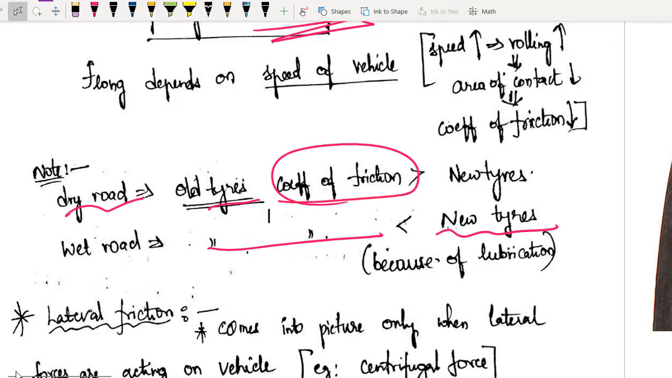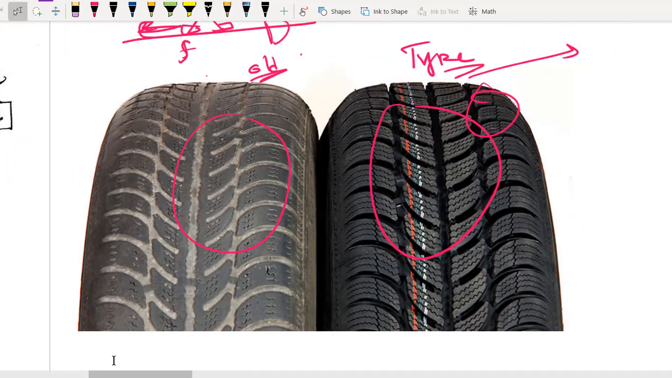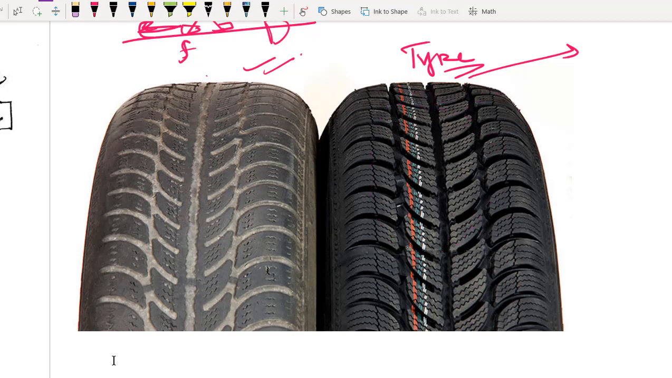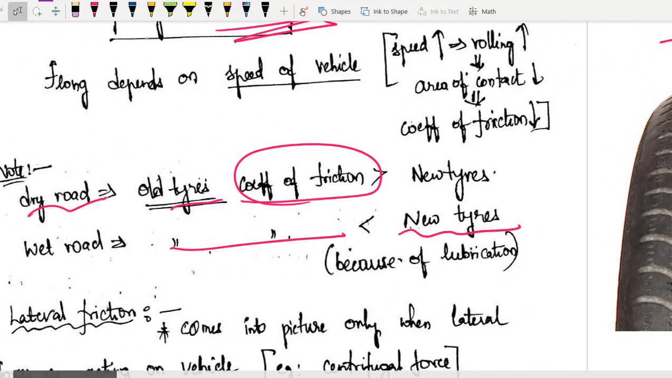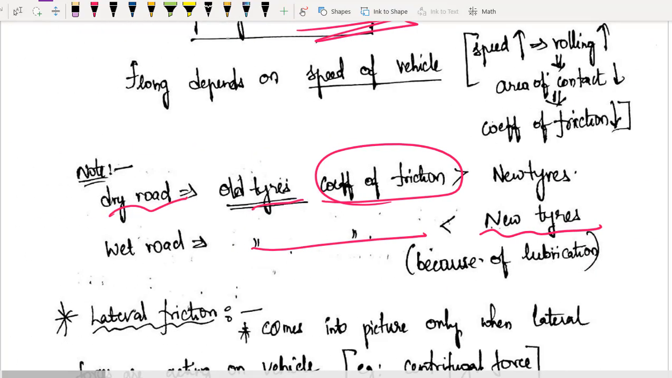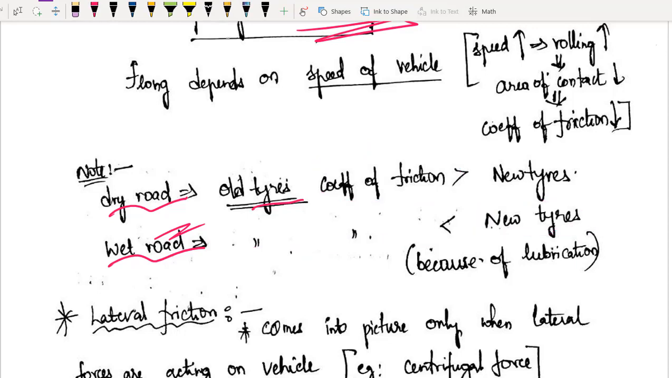Why? Common sense की बात है. डायग्राम देख लेना. यहाँ पे एरिया ऑफ कॉन्टैक्ट ज्यादा है, राइट? यहाँ पे एरिया ऑफ कॉन्टैक्ट ज्यादा है because whatever threads have, they are getting numb now, they are getting flattened, so obviously area of contact is more, so frictional force will be more in the case of old tires on a dry road, whereas when you have a wet road, obviously new tires will provide you more frictional resistance. I hope it is very clear for you, right? You can relate it with your day to day activities, right? काफी easy रख रहा है आपको.